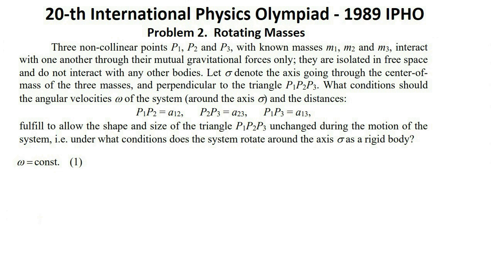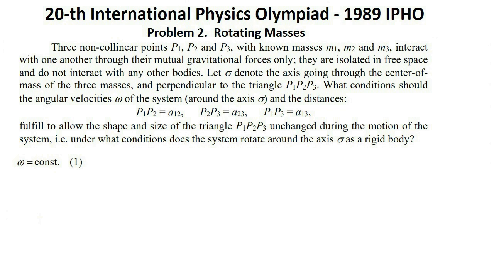However, prior to performing calculations, it is desirable to specify a convenient coordinate system in which the calculations are expected to be simple. Let the positions of the points P1, P2, and P3 with the masses m1, m2 and m3 be given by the vectors r1, r2, and r3.